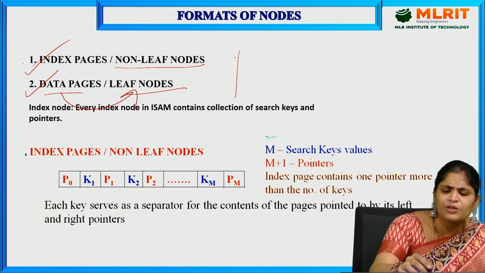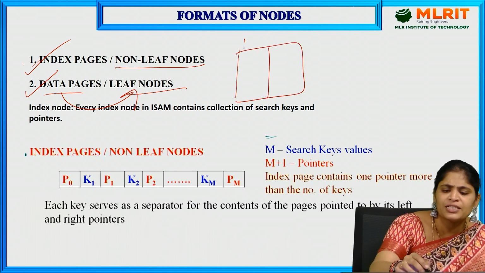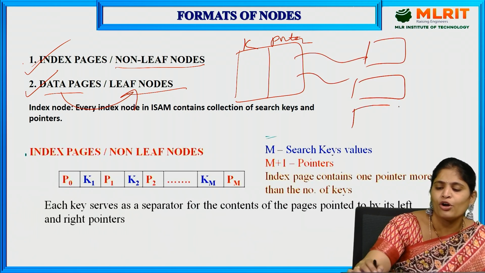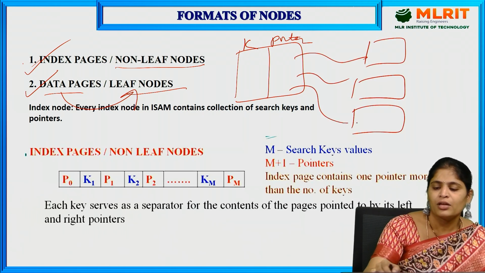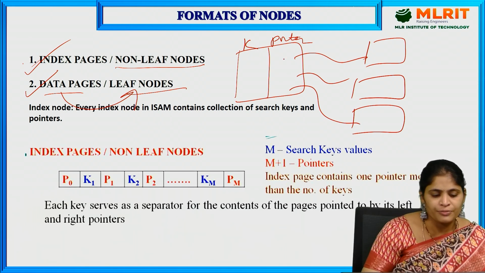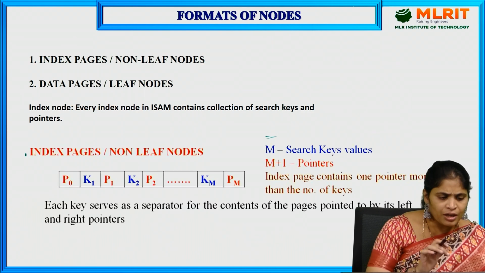pointers. As we all know, the index table contains a key value and a pointer. This pointer points to the block of memory or buckets. So this is the index table. Index pages are nothing but non-leaf nodes. So here, what is the index node?